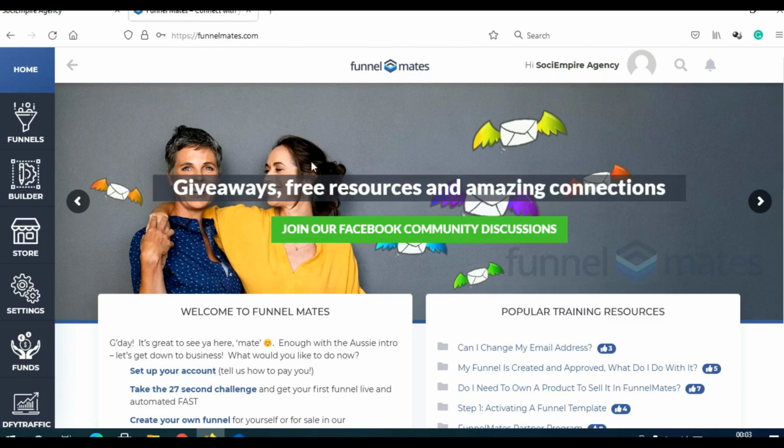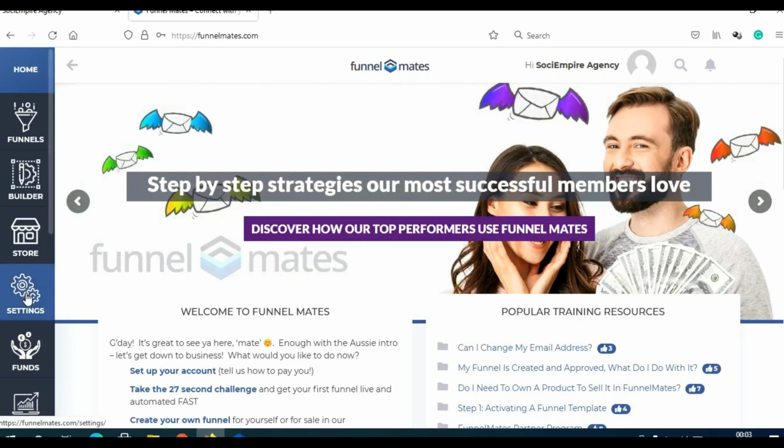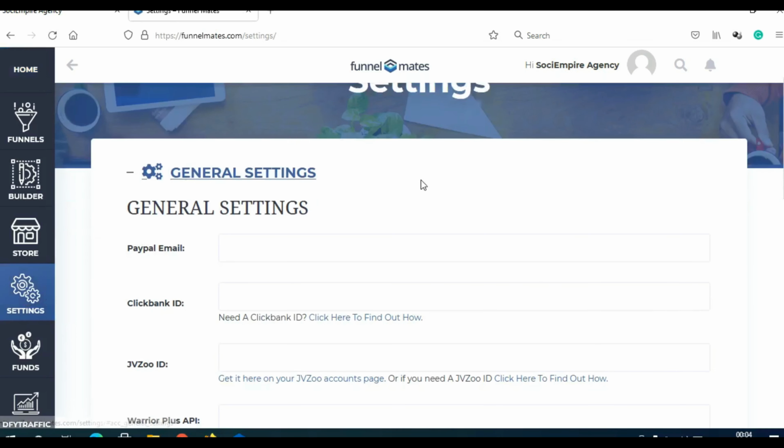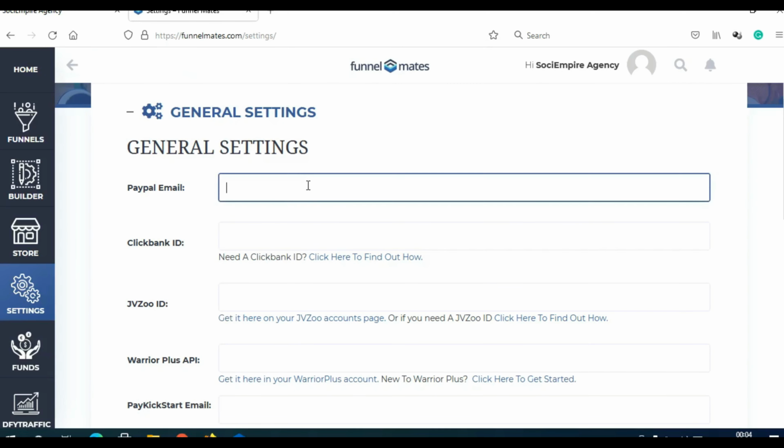So this is your dashboard. This is how your dashboard will look. As you can see here, I have an agency account, and obviously the first thing you need to do is set up your account. So here on the left side, click on settings. Obviously the first thing you need to do is set up your payment. You can add your PayPal email. If you don't have PayPal, simply go and open PayPal, or you can simply tell people to wire you money.